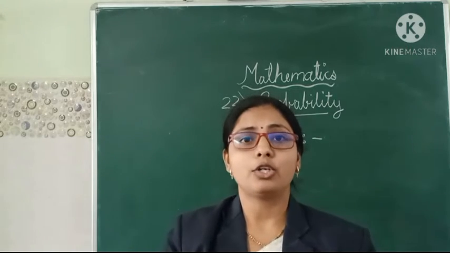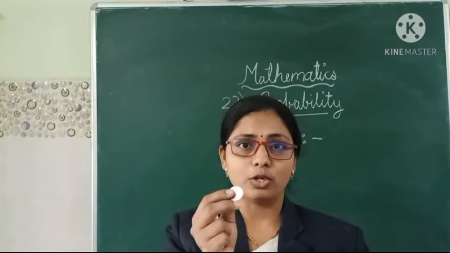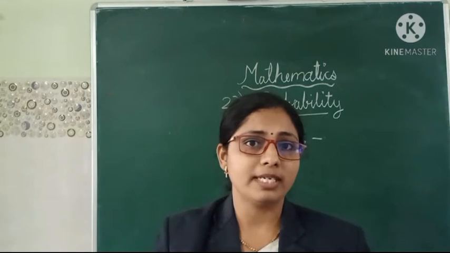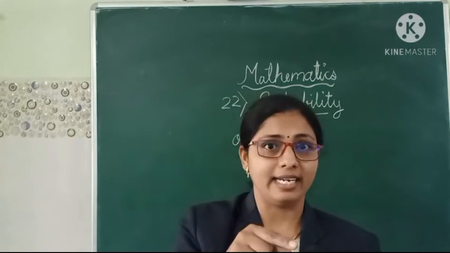So if I toss one coin, there can be the possibility of head or tail.